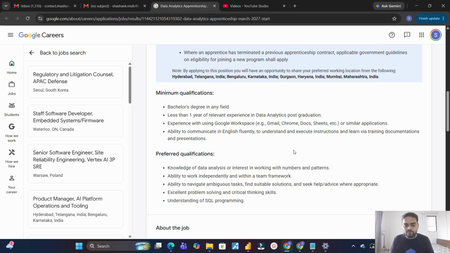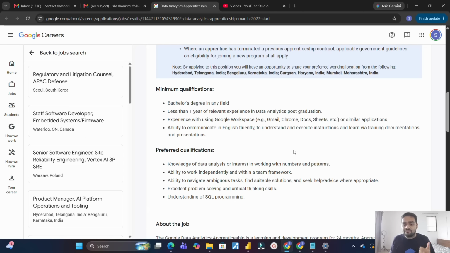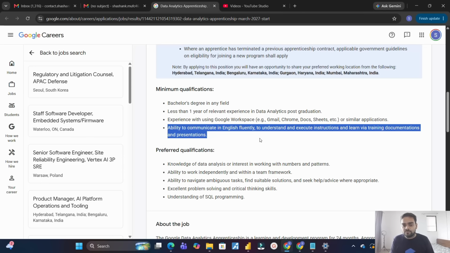Now the next important point that you need to take care of is you should have very good communication skills also. You see, ability to communicate in English fluently. This is a very important point. Many people think that even if they are not comfortable in the English language, they should still apply. Obviously, you can apply, but if you are not able to communicate properly, you will be rejected straight away because English fluency is necessary.